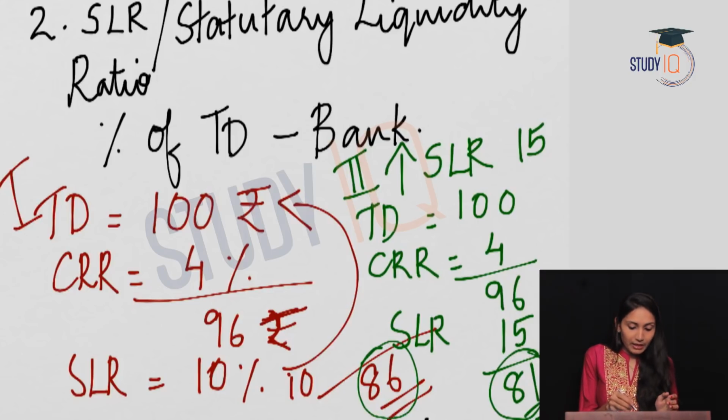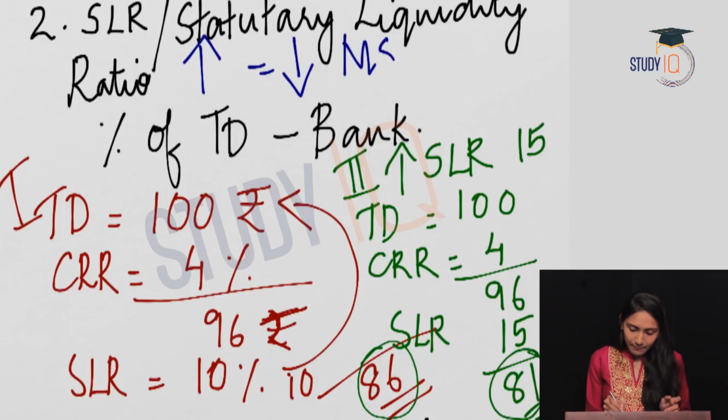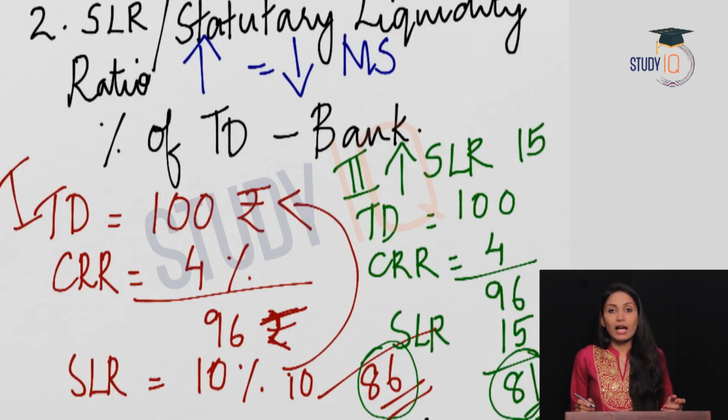So what does it mean? It means that an increase in the statutory liquidity ratio will result in a decrease in the money supply in the economy. So the RBI will increase the statutory liquidity ratio when it feels that there is an excess of money supply in the economy, and it will reduce the statutory liquidity ratio when it feels that there is less money supply in the economy.